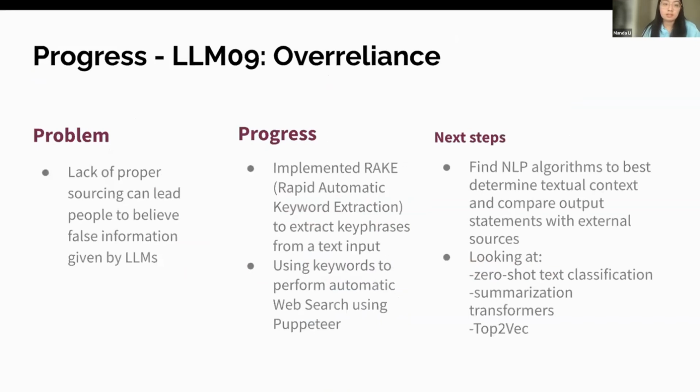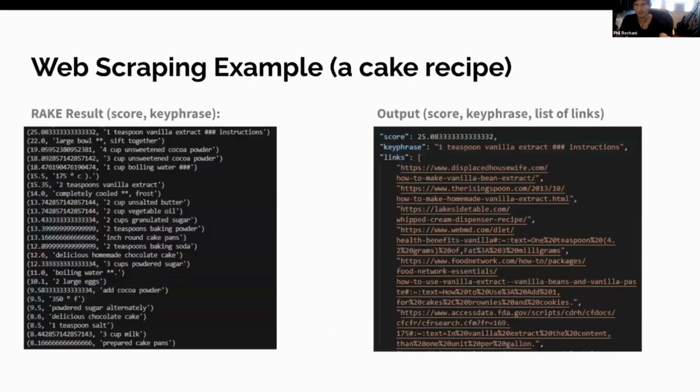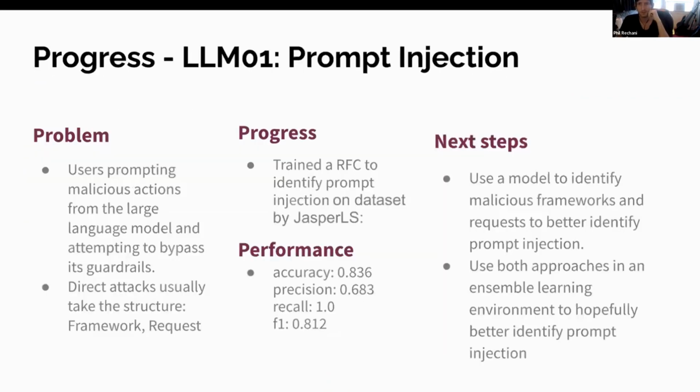Yep. For the security risk of over-reliance, the problem is that lack of proper sourcing can lead people to believe false information given by the language models. So far, I implemented a RAKE algorithm to consistently determine key phrases from text, and then I can use this to perform an automatic web search. The next step is to determine the models that are best suited to find textual context and compare output statements with external sources. There's a data output example on the next slide, but we can continue.